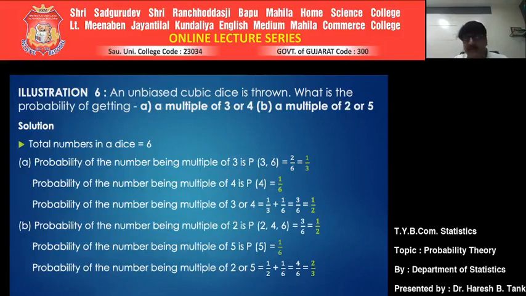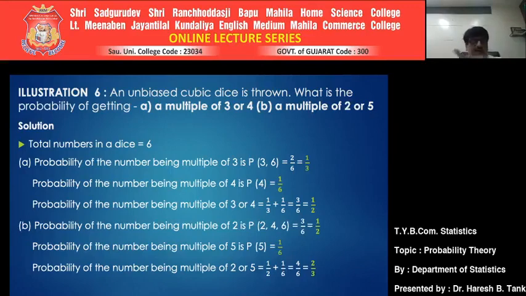The second example is almost similar in nature. Try yourself now, come on. Probability of number being a multiple of 2. How many different ways are there of getting a multiple of 2? If you get 2, if you get 4, if you get 6, there are 3 different possibilities of getting a multiple of 2. Okay, so the number of favorable cases becomes 3 divided by the total number of possible outcomes, which are 6. Simplifying it, it comes to 1/2.